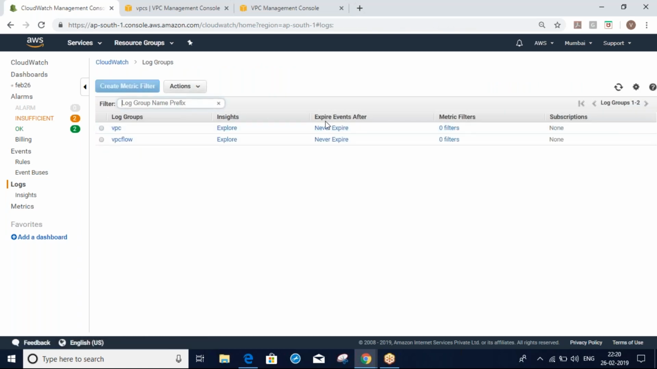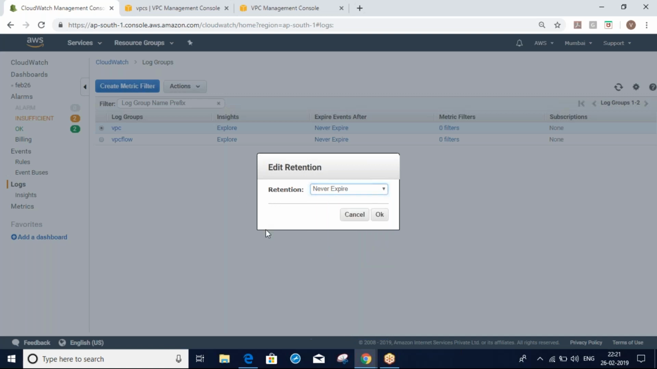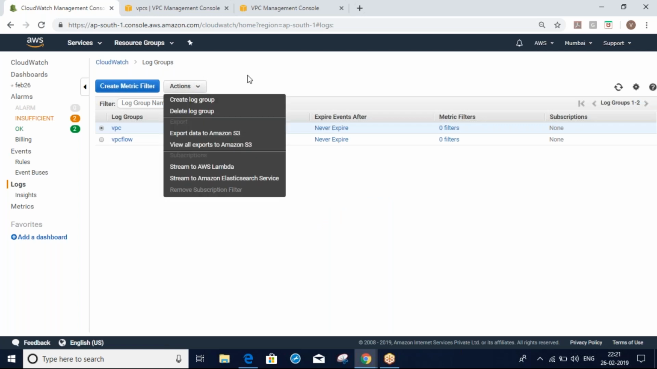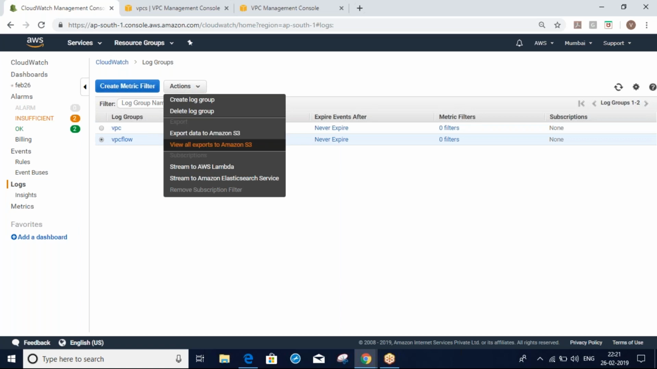You can see the expiry events. If you want, you can put never expire, or 5 years, 2 years, 1 month, 3 months, whatever you want. The expiry means the log expiring. You can set the retention period based upon your requirement. And from here you can also export to S3. You can see here, export data to Amazon S3. For example, if you want to export all these logs to S3 for saving purposes, you can do that.